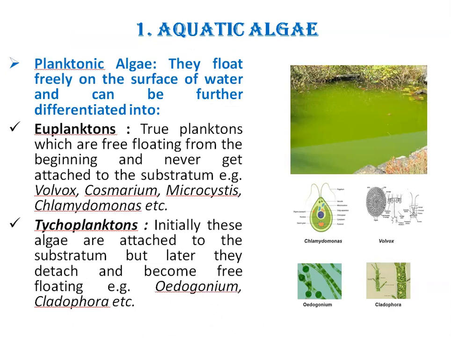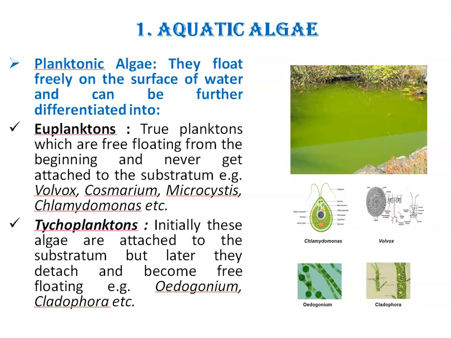First, we'll start with the aquatic algae. Aquatic means present in water. Predominantly, the algae are aquatic and are found in fresh water, growing in ponds, pools, lakes, rivers, tanks, etc. Then in brackish water, as well as in marine water. So different types of aquatic algae are like planktonic, benthic algae, then neustonic algae, supralittoral, sublittoral, and littoral algae, right?